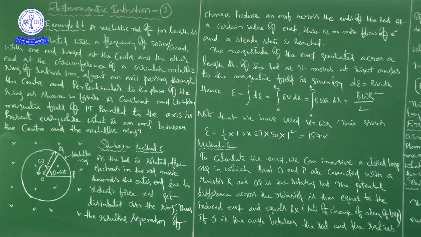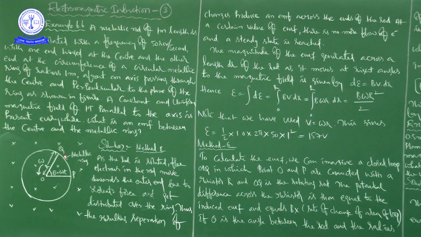See this. To calculate the EMF, we can imagine a closed loop OPQ in which points O and P are connected with a resistor capital R, and OQ is the rotating rod.